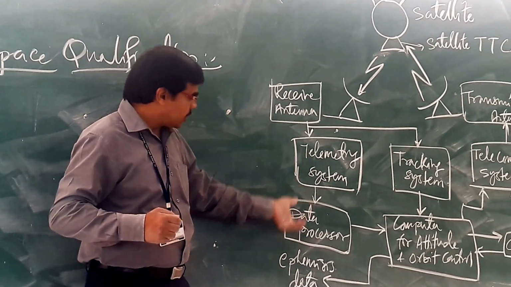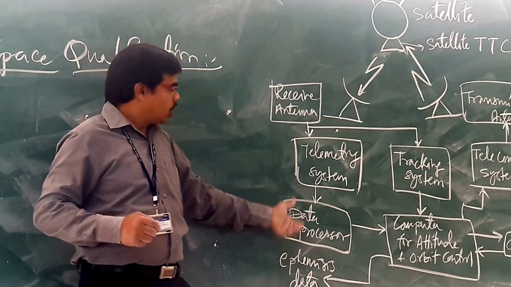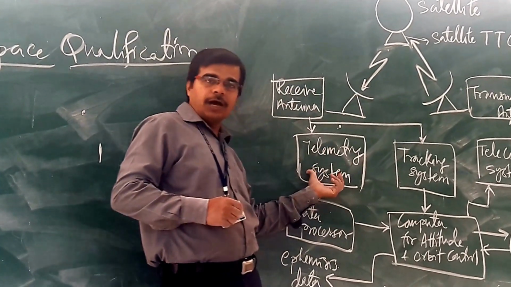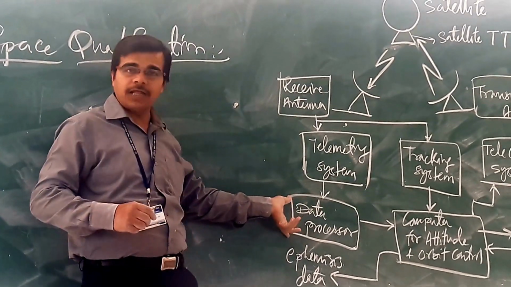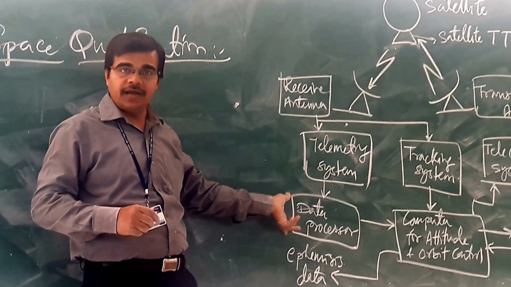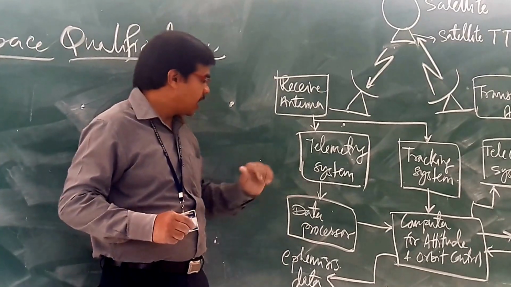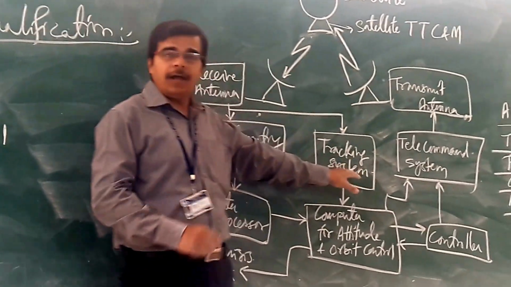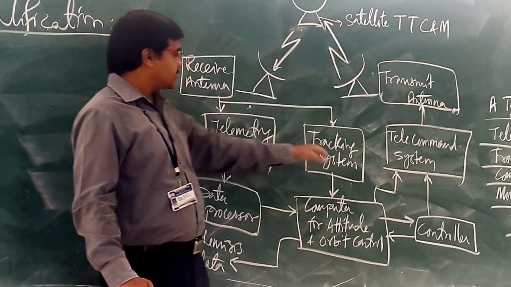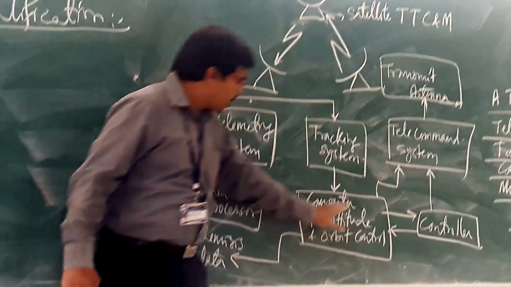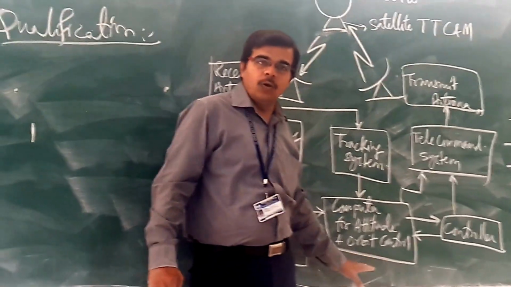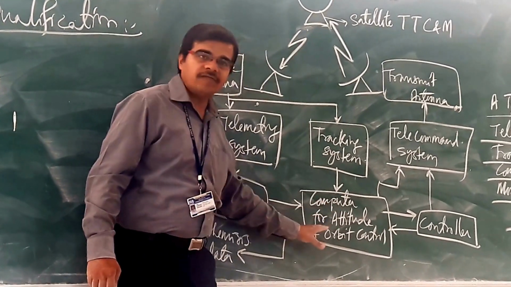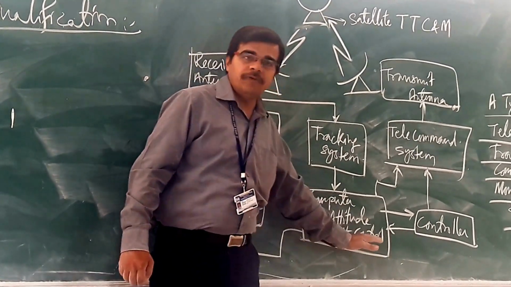Here you are having the data processor. From your telemetry system, whatever information we are getting from the satellite, here you are having the processing of that data. And here you are having the tracking system, and here you are having a computer for attitude and orbit control. This is a computer for attitude and orbit control.